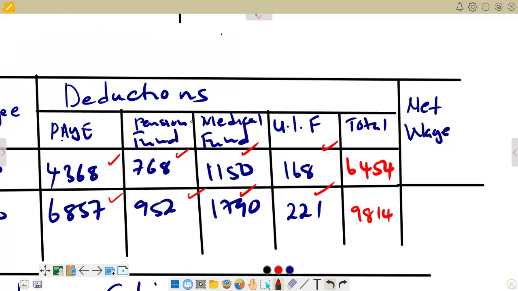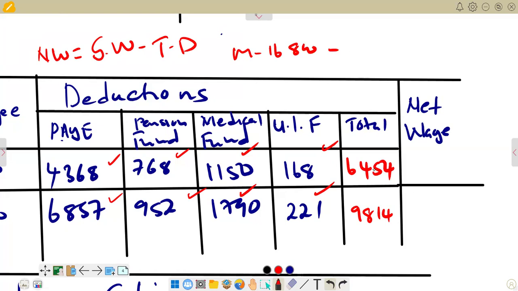And remember, for the calculation of the net wage, net wage is equal to gross wage minus total deductions. So basically that's what we have. On gross wage for Mbambo, we have got 16,800, and then we subtract the total deductions that we have there, 6,454.